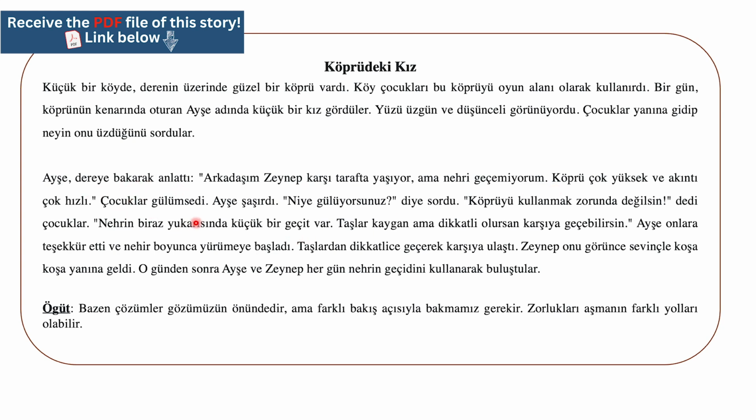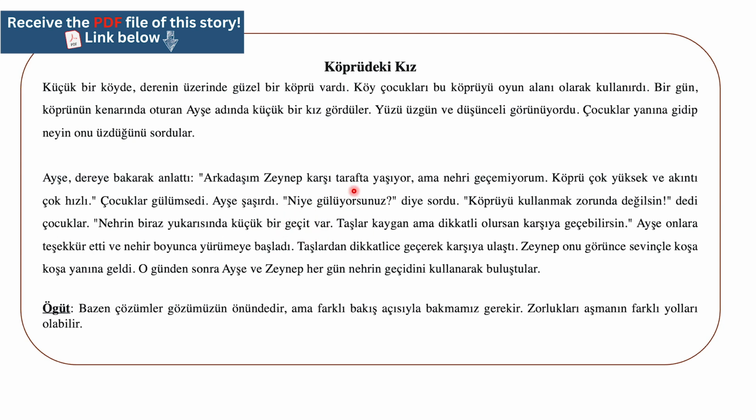Nehrin biraz yukarısında küçük bir geçit var. So they told her there is a small pass further up the river. So nehrin biraz yukarısında. Yukarı we said above. Biraz a little bit. Nehrin the river. Above the river a little bit. There is, var means there is what? A small, geçit means a pass, like a small area you can pass through to go to the other side.